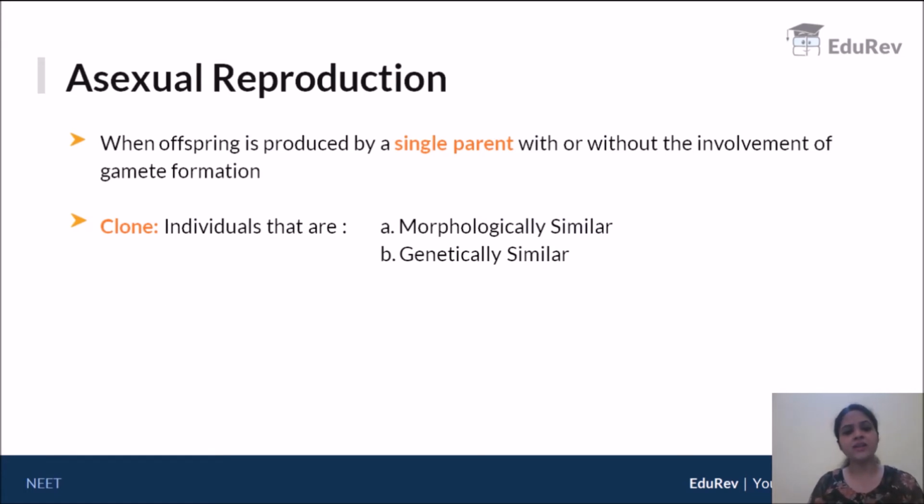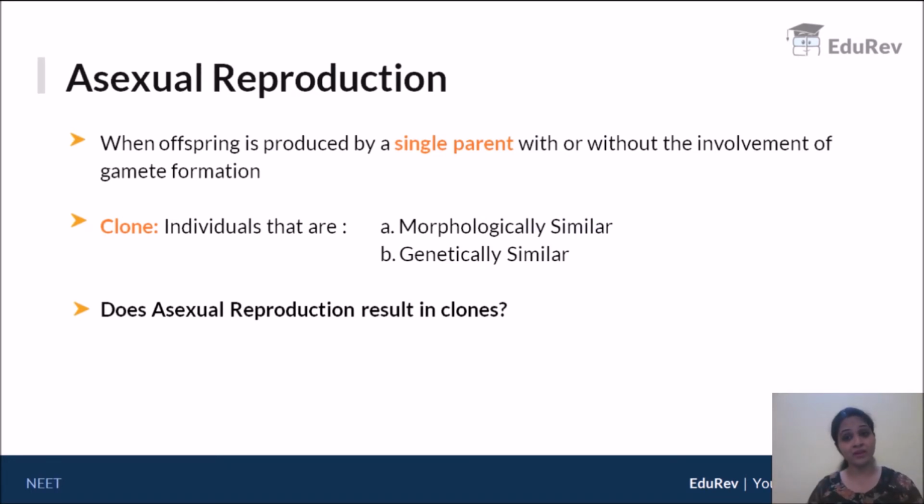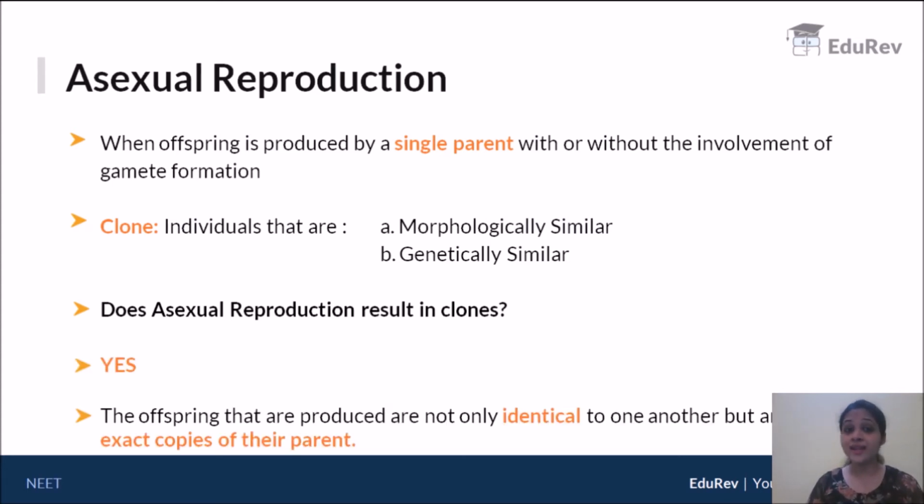Now, the question asked here is, does asexual reproduction result in clones? You can think about it. If you're directly forming from your parent, obviously you will result in the formation of clones. So the answer is yes, asexual reproduction does produce clones.